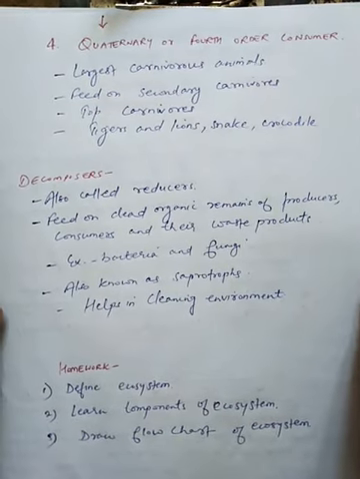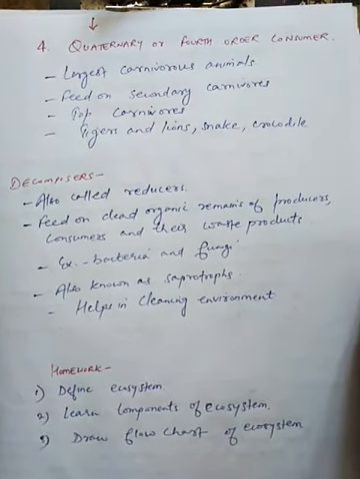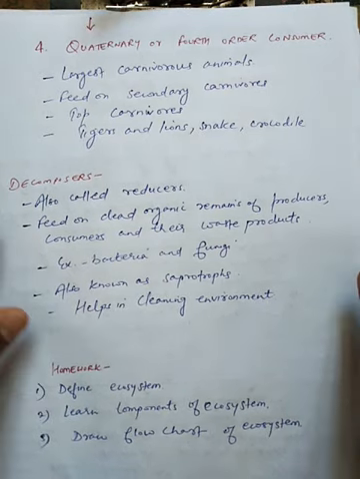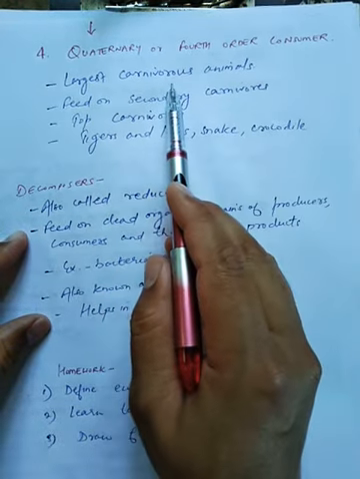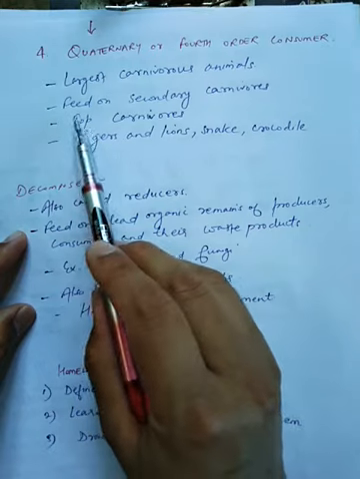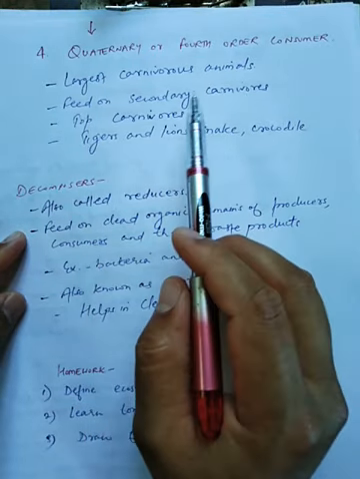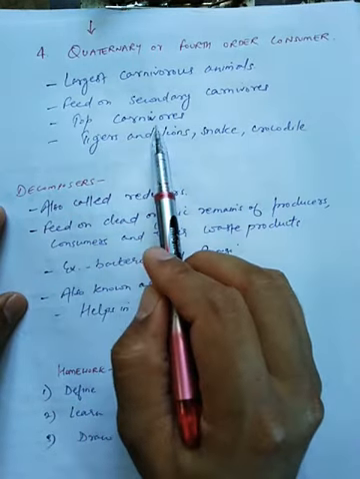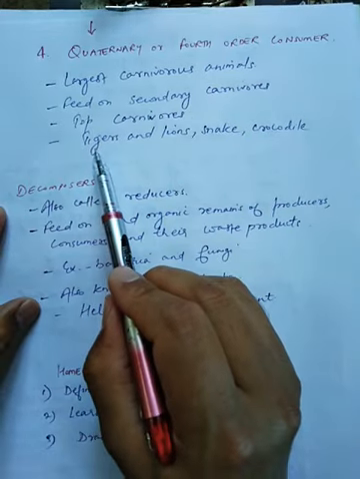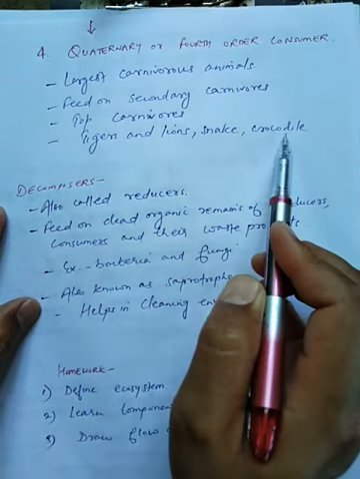The fourth type is quaternary or fourth order consumer. Now these are the largest carnivorous animals. They feed on secondary carnivores and they are known as top carnivores. Examples: tigers, lions, snake, crocodile.